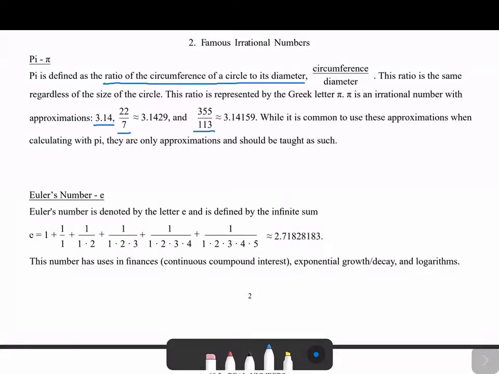But one thing to note is that 3.14, 3.1429, and 3.14159 are only approximations of pi. They're not equivalent. These aren't the same. You'll have noticed by now on your WebAssign homework that if you round decimals, they don't like that, especially if you have something that isn't a terminating decimal.